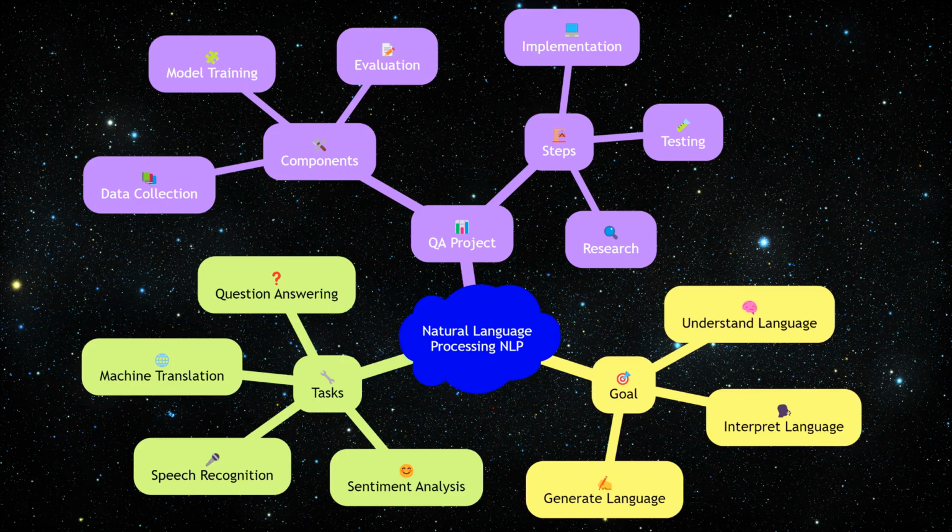Natural language processing, NLP, is a field of artificial intelligence that focuses on the interaction between computers and humans through natural language. The ultimate goal of NLP is to enable computers to understand, interpret, and generate human language in a way that is both meaningful and useful. This involves a range of tasks, from speech recognition and sentiment analysis to machine translation and question answering.